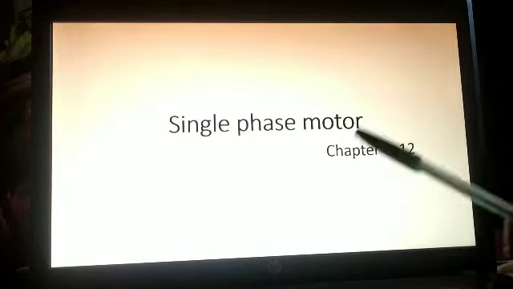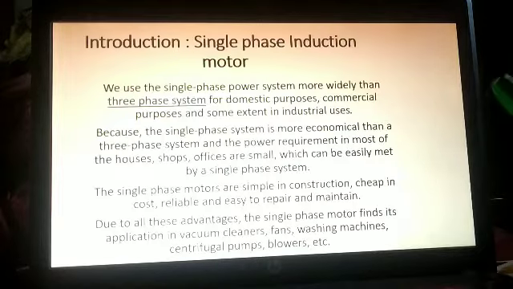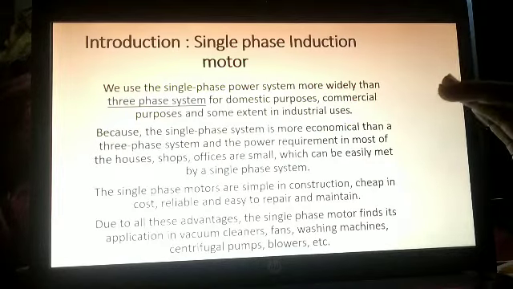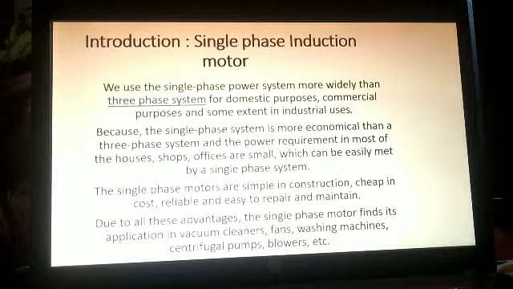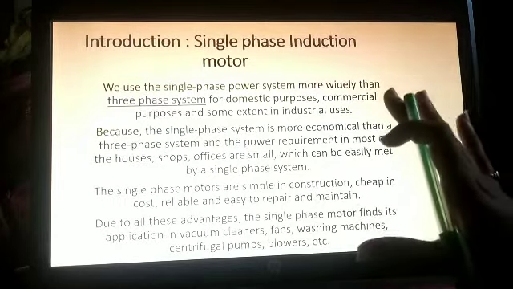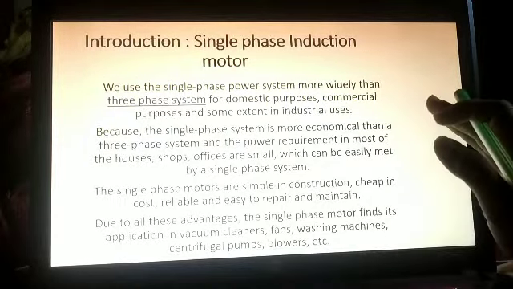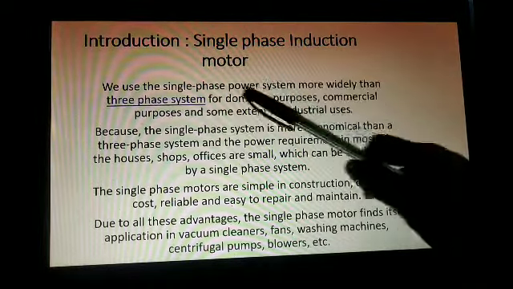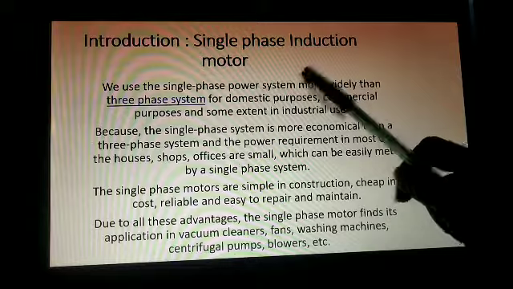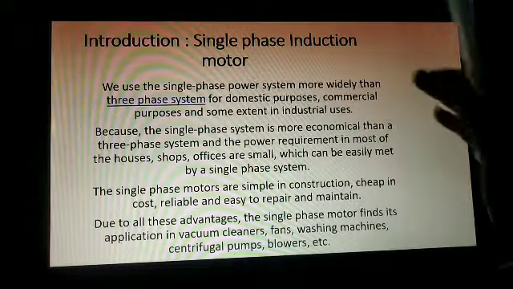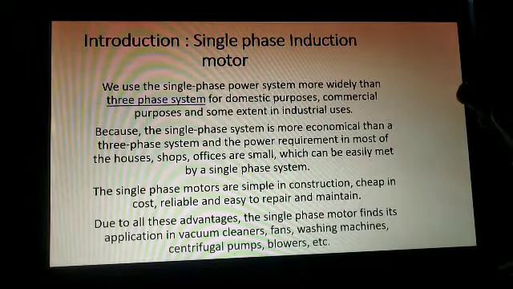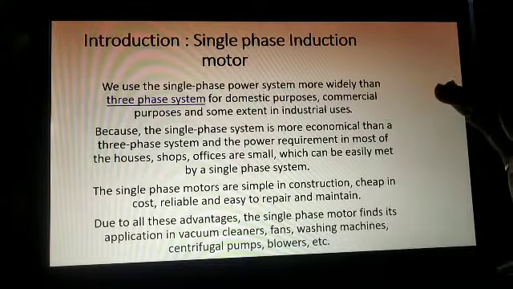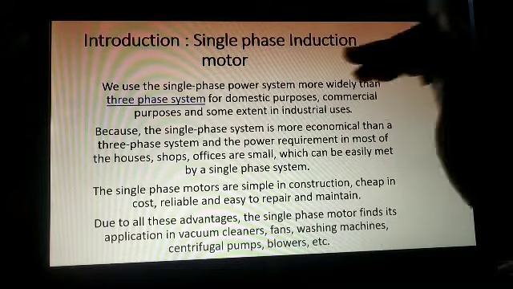This is chapter number 12. So we will first see the introduction. In the introduction we will see where they are used. First, we use a single phase power system more widely than a three phase system. So single phase and three phase, we have learnt it already, right?